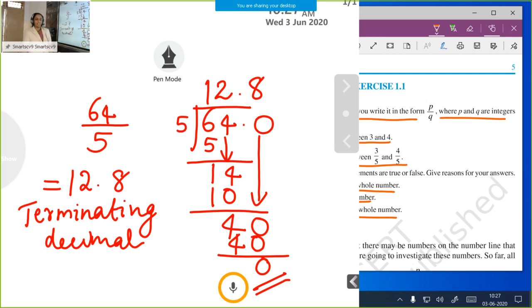Okay children, today we stop the class here. I hope you enjoyed today's class. Today we studied the comparison of numbers and inserting rational numbers between two numbers. And the last one, we divide two numbers and get the remainder 0. If the remainder is 0, we represent it as a terminating decimal expansion.